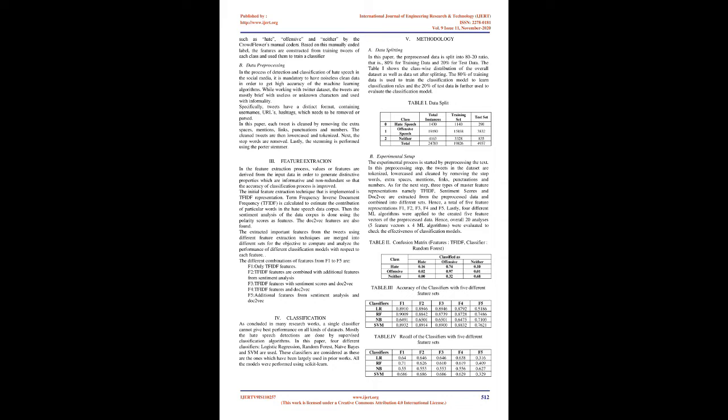Hence, a total of 5 feature representations F1, F2, F3, F4, and F5. Lastly, 4 different ML algorithms were applied to the created 5 feature vectors of the pre-processed data. Hence, overall 20 analyses, 5 feature vectors x 4 ML algorithms, were evaluated to check the effectiveness of the classification models.